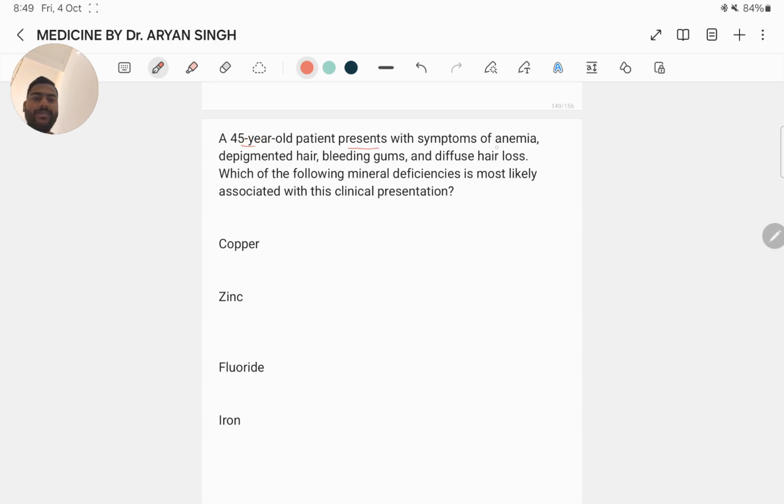Today we will discuss medicine past year question papers. A 45-year-old patient presents with symptoms of anemia, depigmented hair, bleeding gums, and diffuse hair loss. Which of the following mineral deficiencies is most likely associated with this clinical presentation?